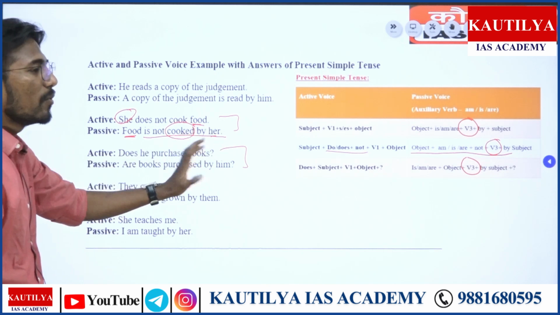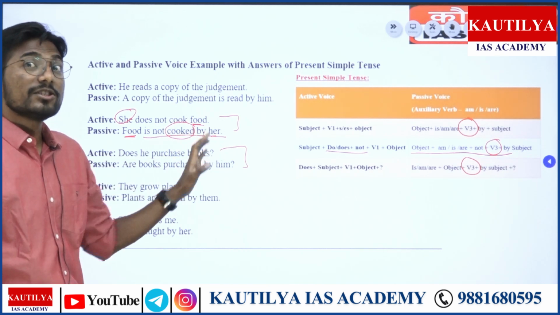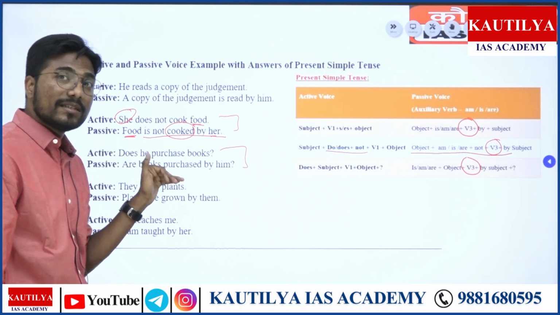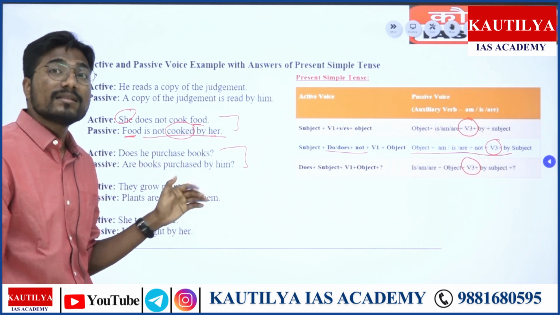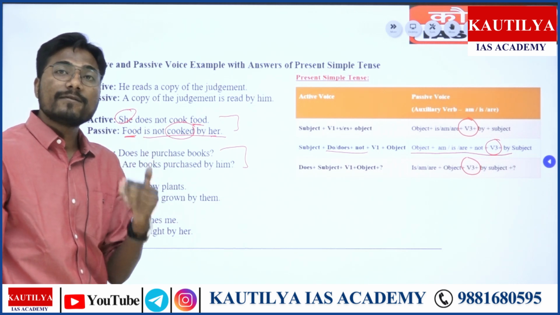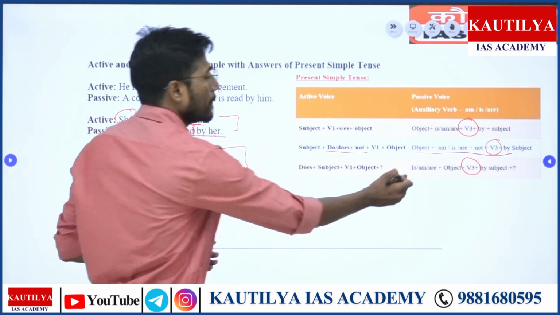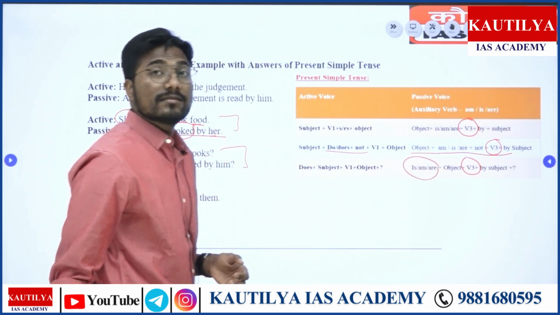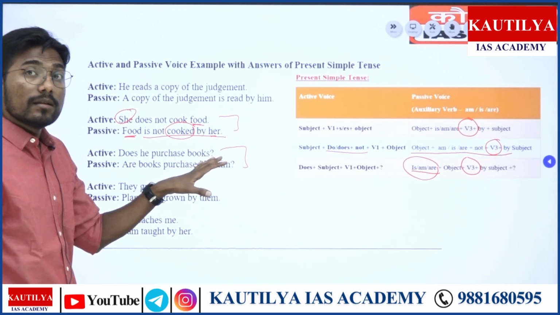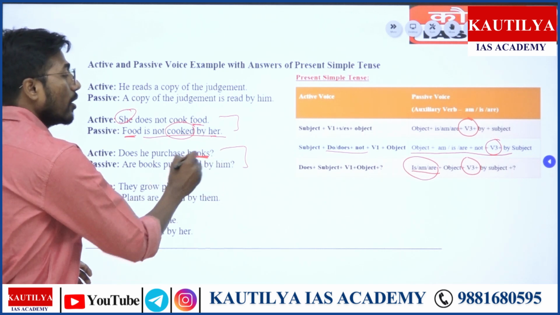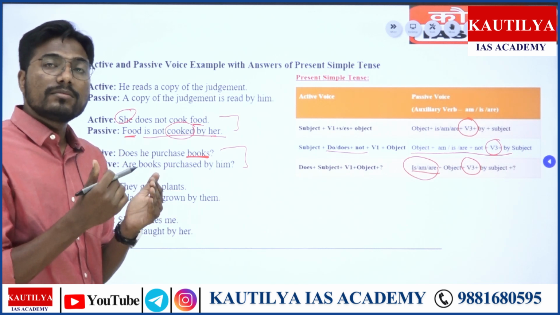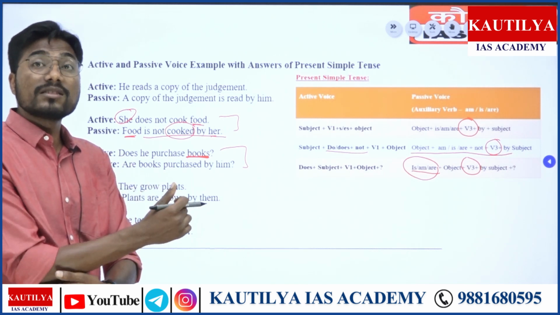Does he purchase books? Now this is an interrogative sentence, and when it comes to an interrogative sentence, you are supposed to use the auxiliary verb at the initial stage of your sentence. Am is are. Now books being plural, you have to keep this in mind: whether the object is singular or plural. Accordingly you have to use the auxiliary form of verb.